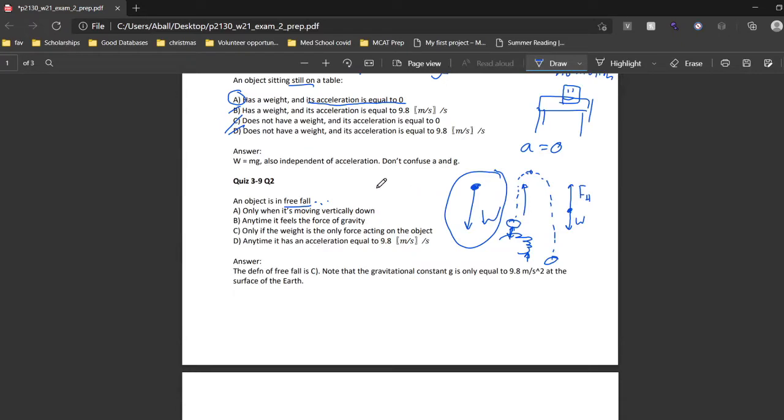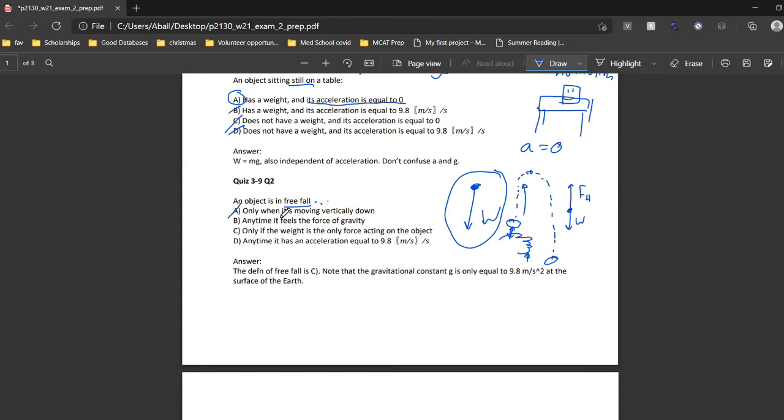So going through these answers, answer A says only when it's moving vertically downward. Well, no. When the object is moving upward, it is still experiencing free fall because it's only experiencing the weight force associated with it. It is always experiencing the force of gravity on it, but it's still moving upward. So therefore, A is false.